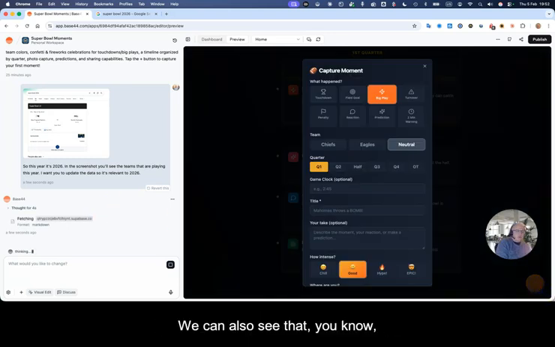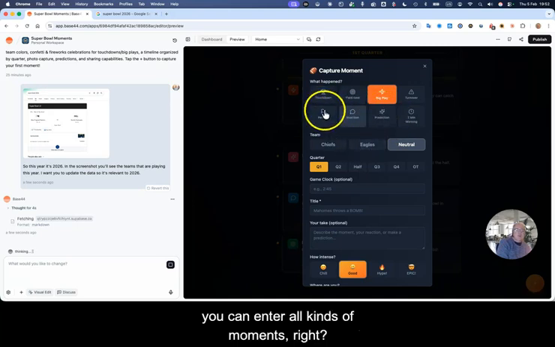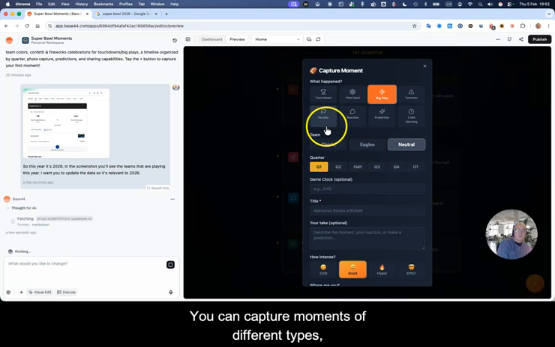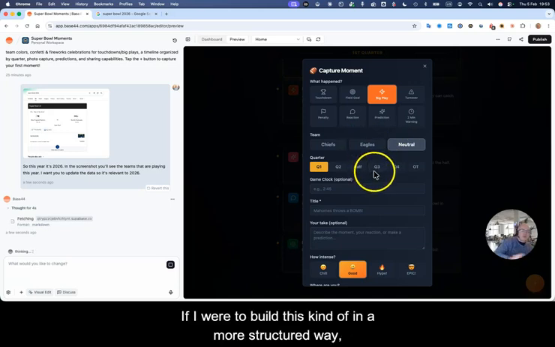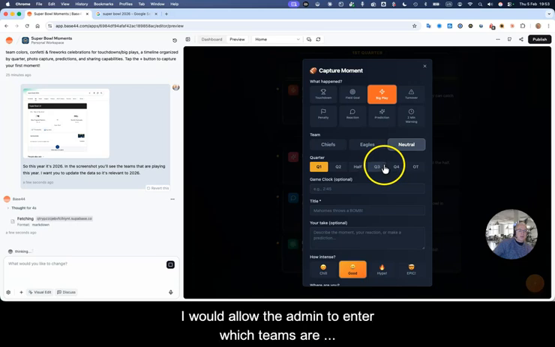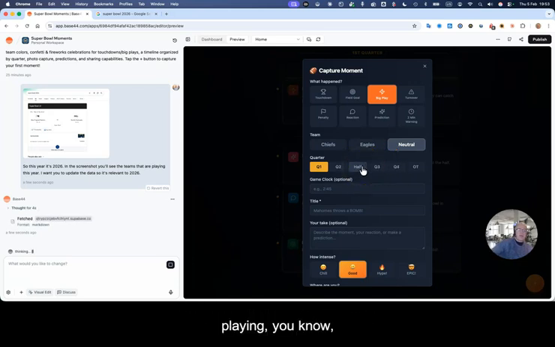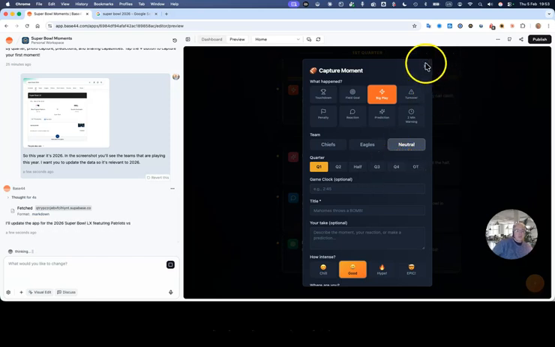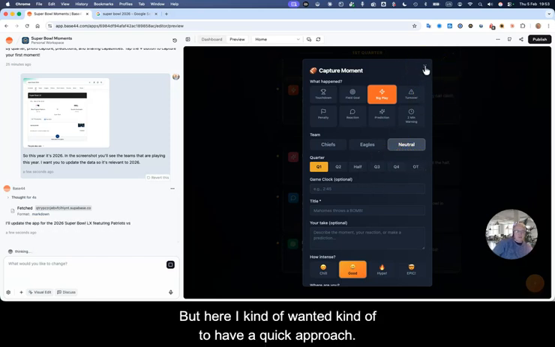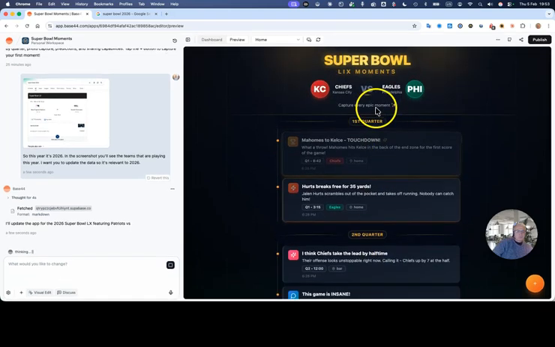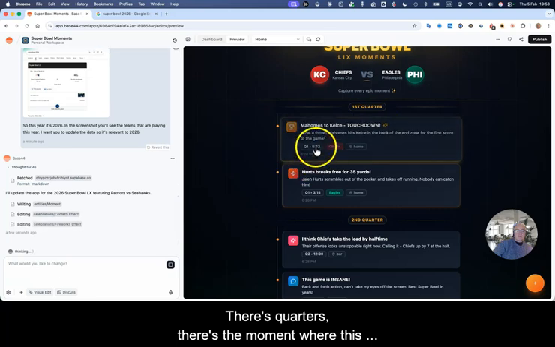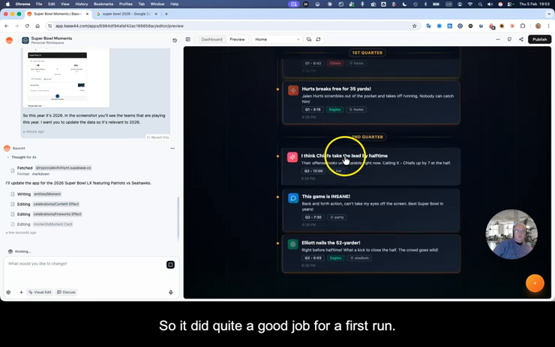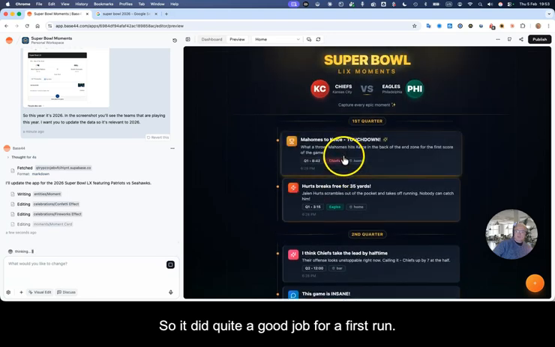Whilst it's working, we can also see that you can enter all kinds of moments, right? You can capture moments of different types, big plays, penalties, 2-minute warnings. You can give it whichever team is playing. Again, if I were to build this in a more structured way, I would allow the admin to enter which teams are playing, and more information. But here I wanted to have a quick approach. And you see this is built on a timeline. There's quarters, there's the moment where this is happening, right? So it did quite a good job for a first run.